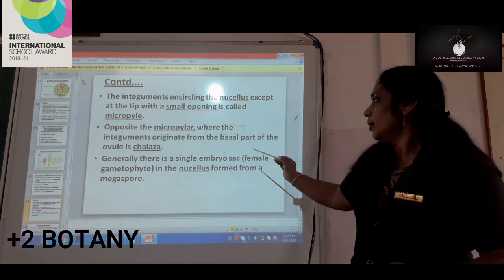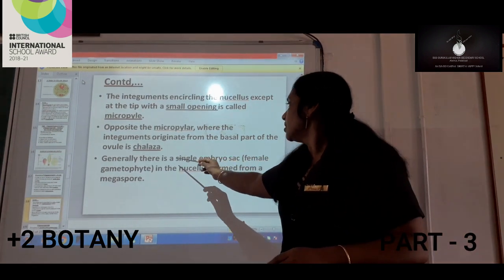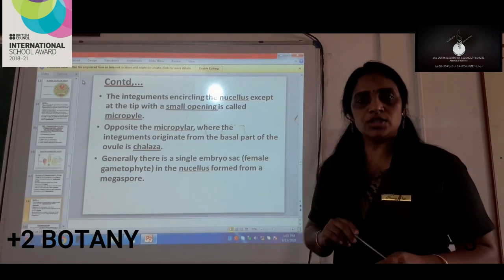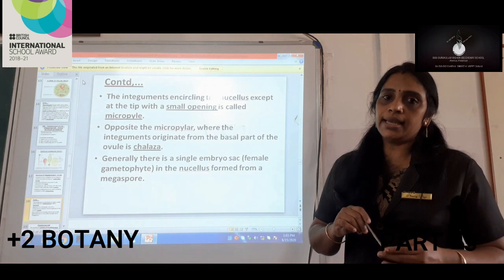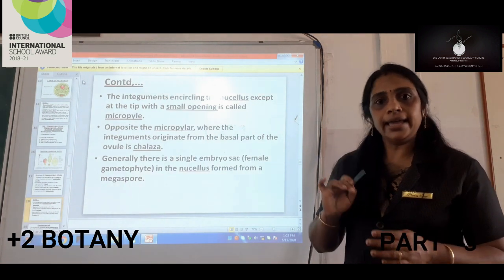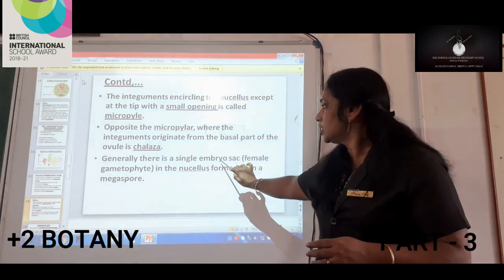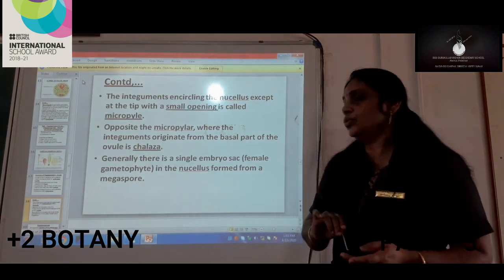Now, next, there is a single embryo sac in the nucellus, formed from a megaspore. When a megaspore is produced it will be haploid, and in that we can see a single embryo sac which is having a nucleus.